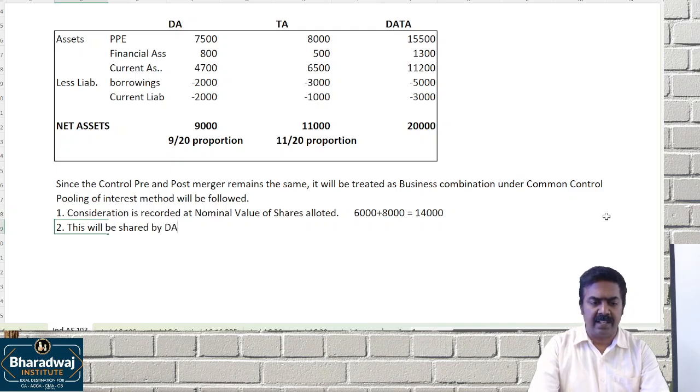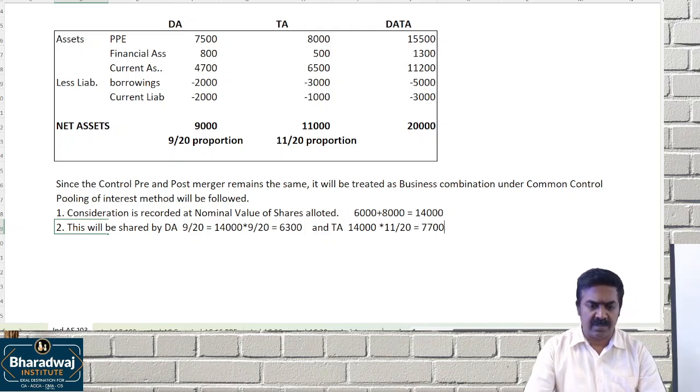This will be shared in which ratio? DA gets 9/20 proportion. 14,000 into 9/20 is 6,300, and TA will be 14,000 into 11/20, that is 7,000.